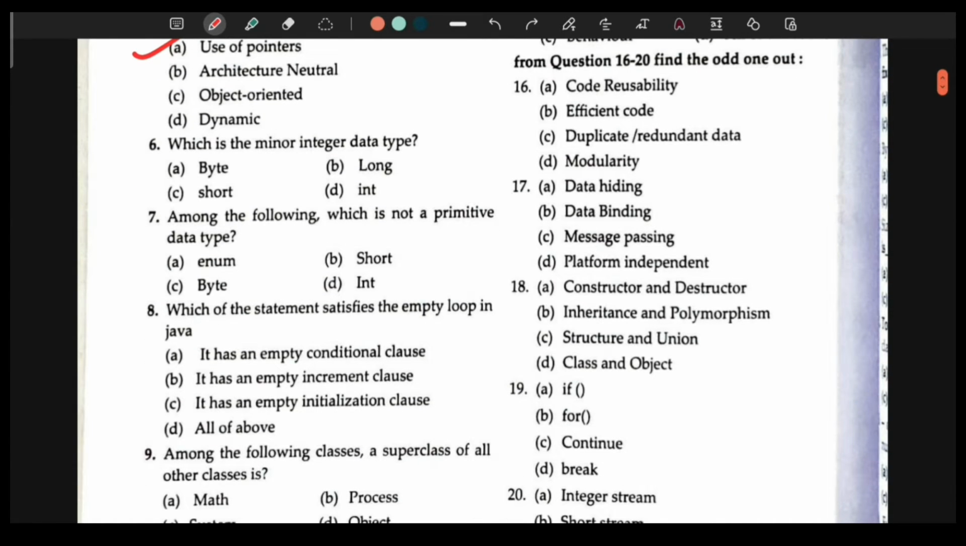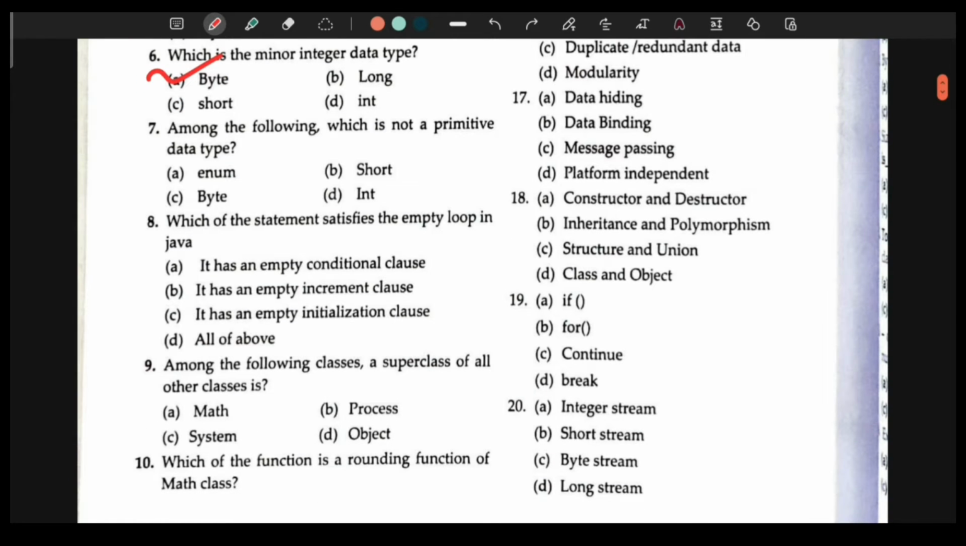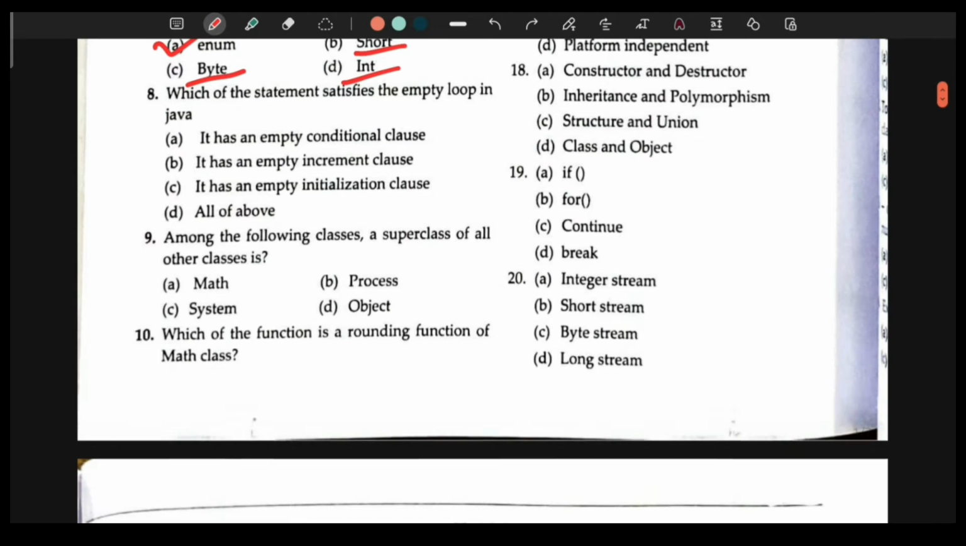Question 6 is, which is the minor integer data type? So the answer is byte. Question number 7, among the following, which is not a primitive data type? So rest, we know that byte is a primitive data type, short is a primitive data type, even int is a primitive data type, so it has to be enum.